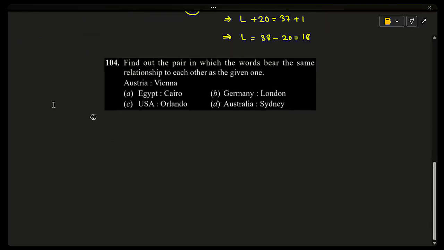Find out the pair in which the words bear the same relationship to each other as the given one. Austria, Vienna; Egypt, Cairo; Germany, London; USA, Orlando; Australia, Sydney. And the correct answer is the capital of Australia. We know it is Vienna. Similarly, which of the options is correctly matching here? Yes, Egypt capital is Cairo. 105.